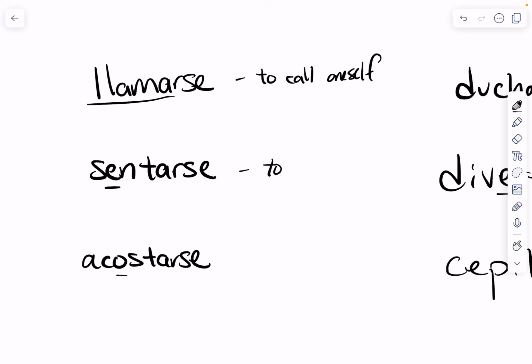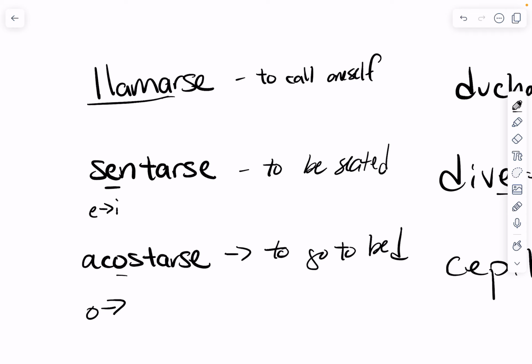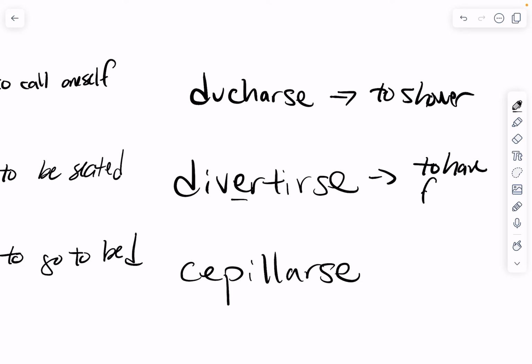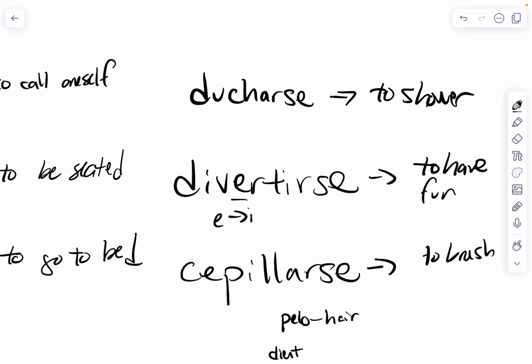Sentarse is to be seated. This is also a stem change, E to IE. Acostarse, to go to bed or to lay down. Stem change O to UE. Ducharse, to shower. Divertirse, to have fun. This one's a stem change, E to IE. And then cepillarse, to brush. Can be used with pelo for hair, or dientes if you're brushing your teeth.